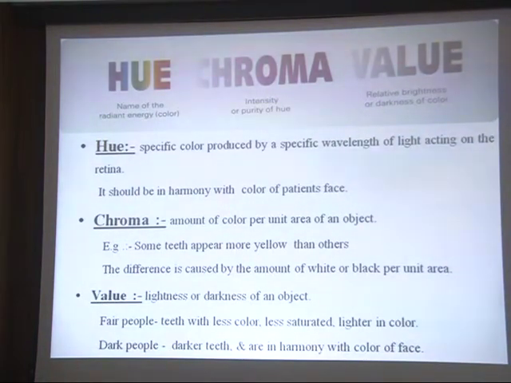Then comes the value. It is the lightness or darkness of an object which varies. Fair people have teeth with less color, less saturated and lighter in color. The dark people have dark teeth and are in harmony with the color of the face. There should not be a mismatch between the shade of the teeth, the shade of the patient's skin and the hair color.